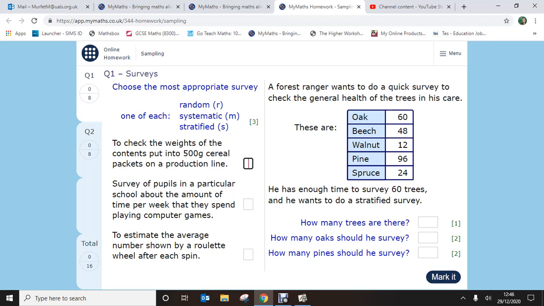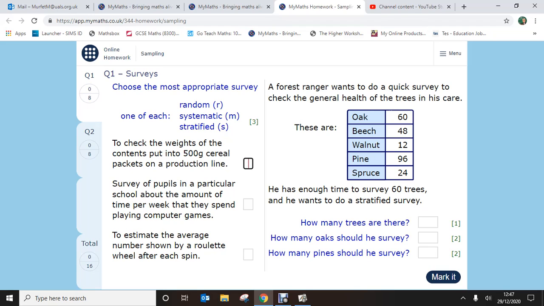So this is a group of people, pupils, in a particular school. So I might want to think, who am I going to? Is it certain year groups? Is it boy girl? Is there something I need to think about when I'm looking to survey? And the next one, to estimate the average number shown by a roulette wheel after each spin. So random, systematic, stratified.